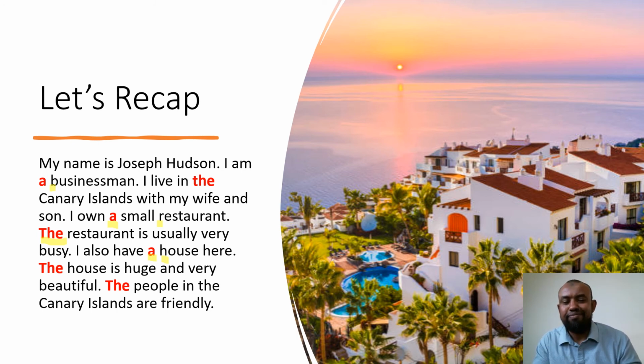Let's continue. He is talking about his house. He's continuing to talk about his house. So the house is huge and beautiful.